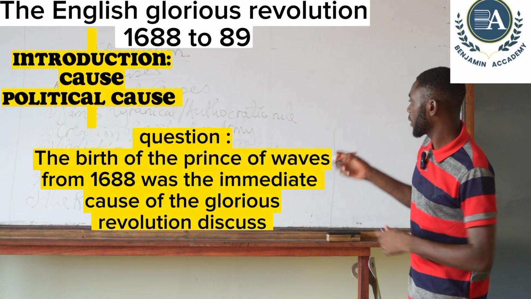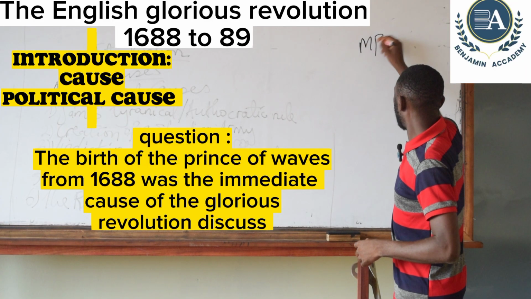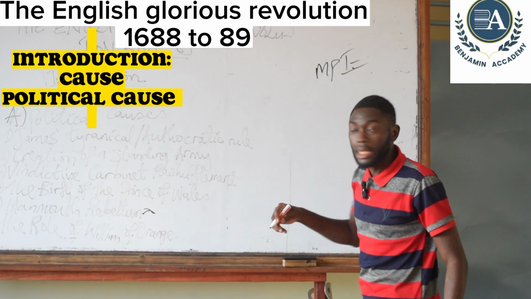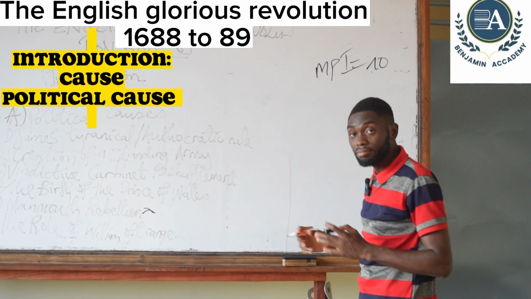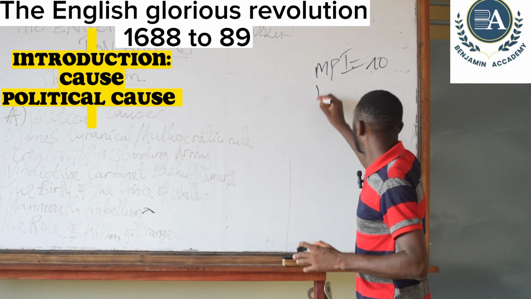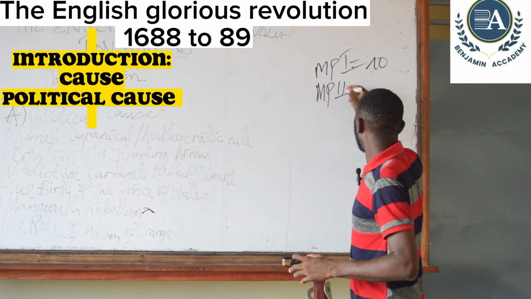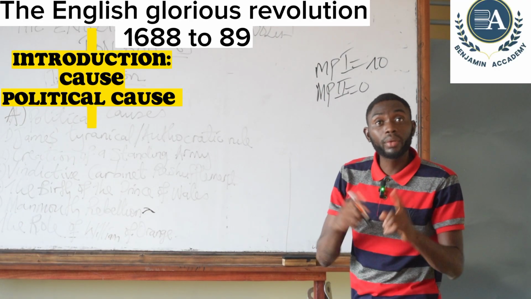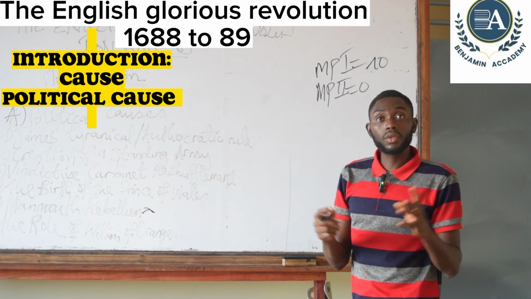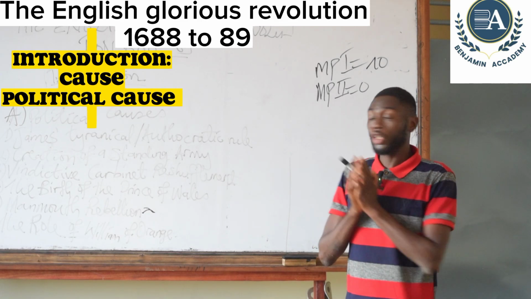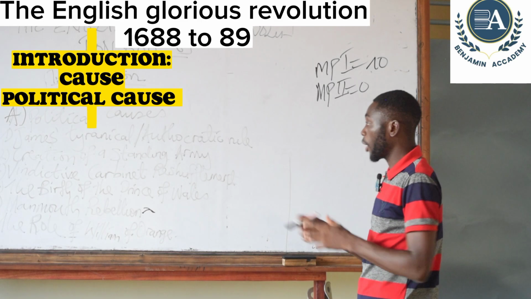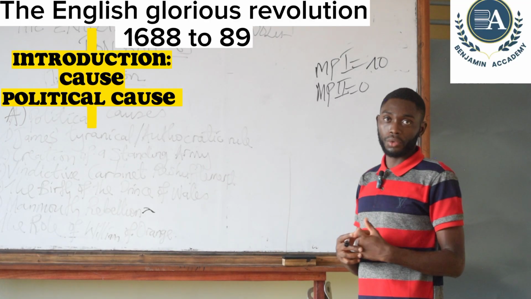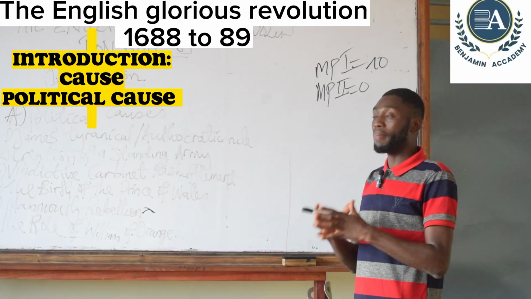In that aspect, in main part 1 of the question, you are going to elaborate on the birth of the Prince of Wales. You can explain that for 10 marks. Then in main part 2, you bring in other factors, because it was not only the birth of the Prince of Wales that contributed to the English Revolution. In the other factors, you are going to mix some political and religious factors to form your main part 2 of the question.